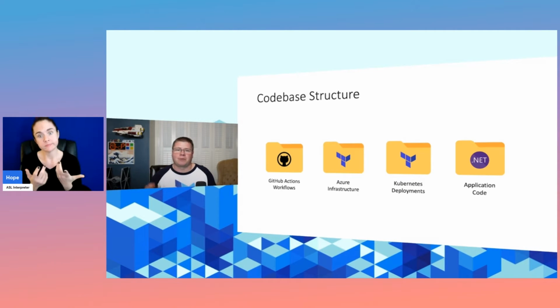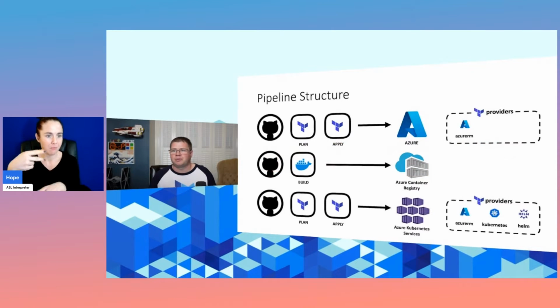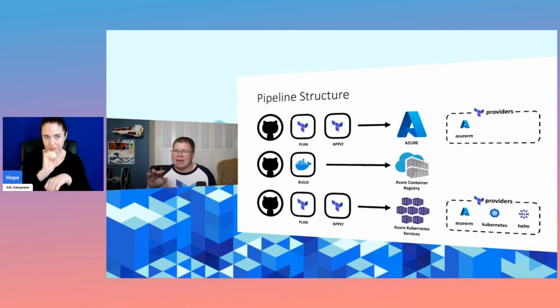Consequently, there is a Docker file in each of the services that we deploy, so that we can push images up to our Azure Container Registry and then deploy them as pods within our Kubernetes cluster. The pipeline structure that you'll find, again, we have 2 Terraform code bases. One is an Azure code base that we have a plan and apply pipeline that provisions our Azure infrastructure.